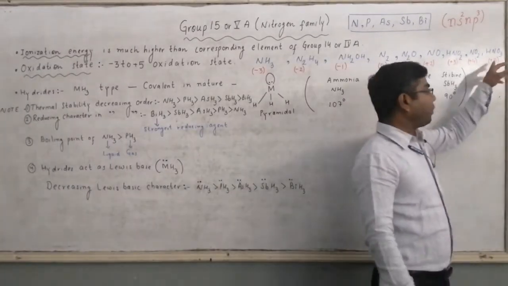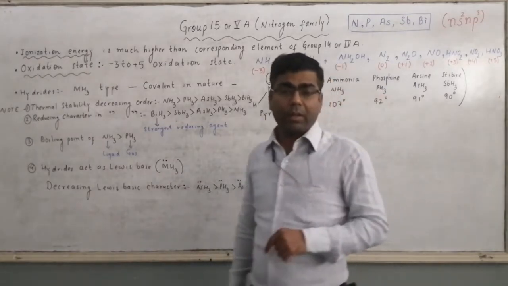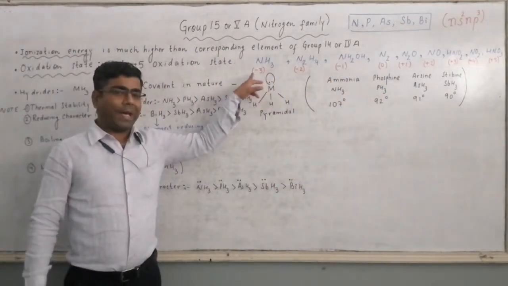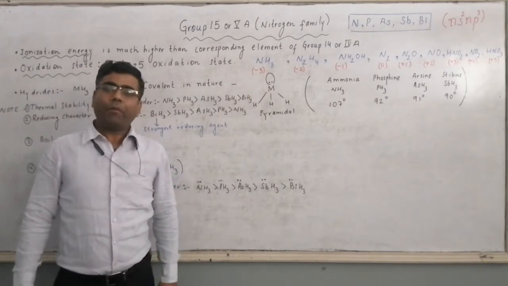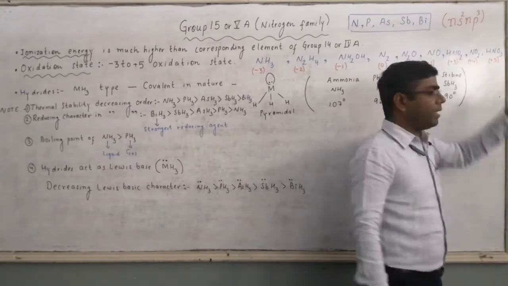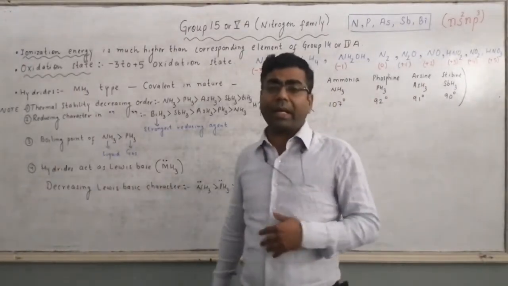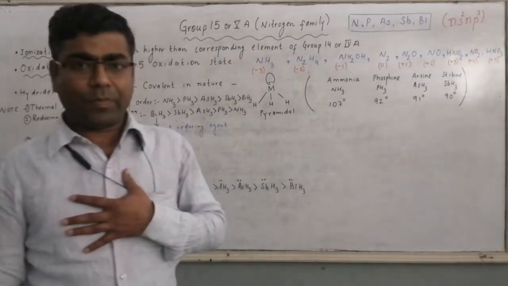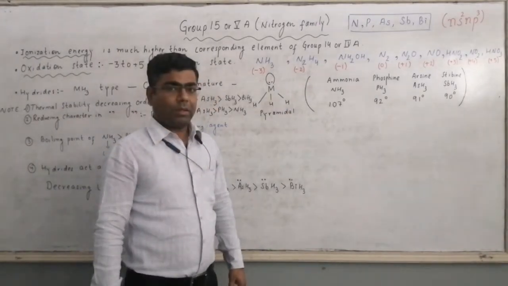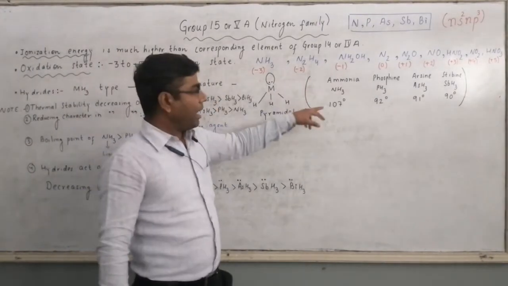HNO3: the oxidation state of N is +5, the maximum, because it is the maximum oxidation state. So NH3 can work as a reducing agent, while in HNO3 the oxidation state of N is maximum, so HNO3 can work as an oxidizing agent. Now the next one, N2H4, it will be -2.